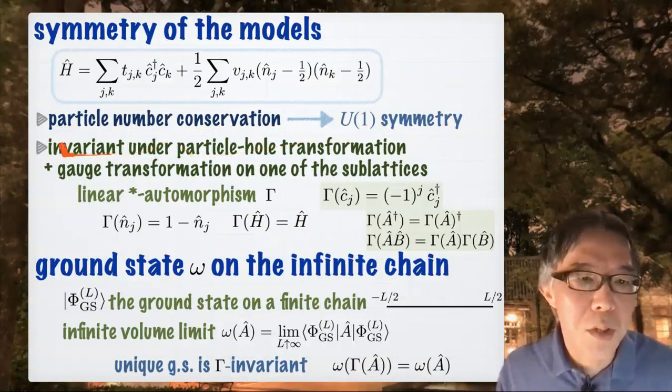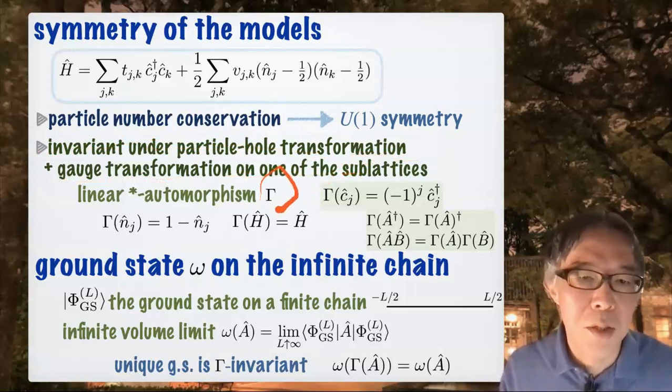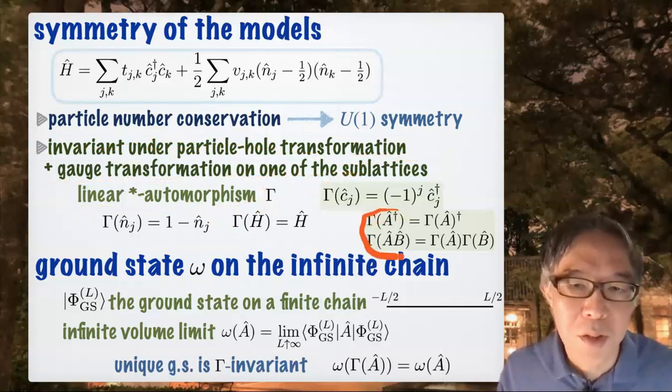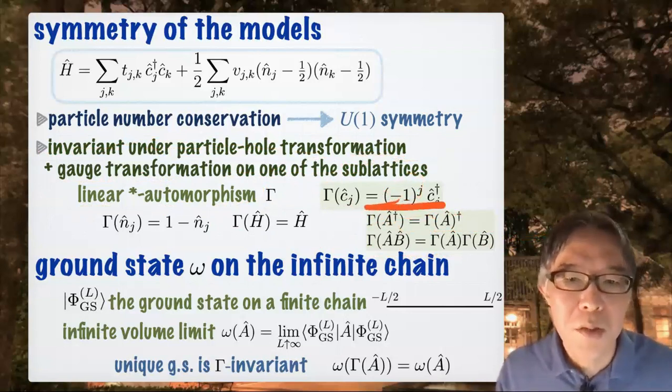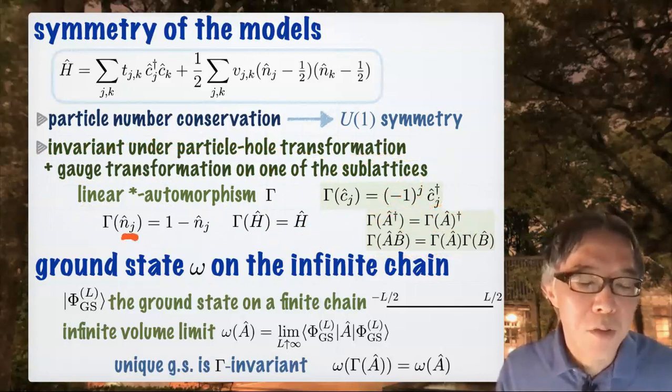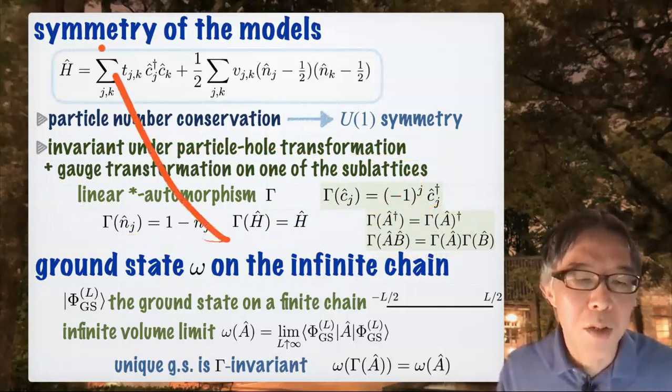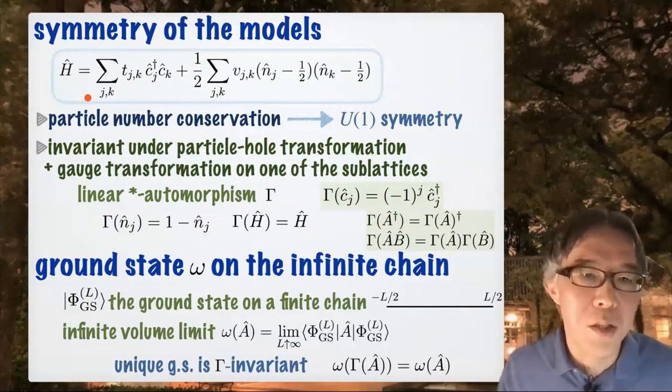And I also claim that this Hamiltonian is invariant under the particle-hole transformation, followed by the gauge transformation on one of the sublattices. This is described by this map gamma, which mathematicians call a linear star automorphism. This is the condition. But anyway, C is mapped to C dagger times this phase factor. And with this transformation, n changes to 1 minus n. And you can easily show with this assumption that this hopping part is invariant. And also from this, you easily find that this interaction part is also invariant.